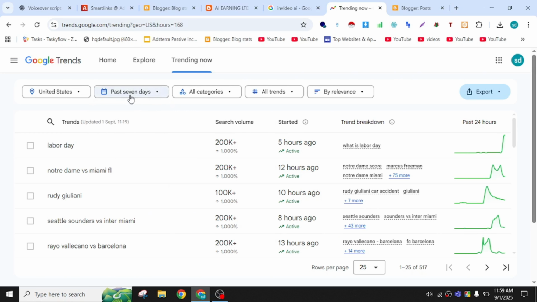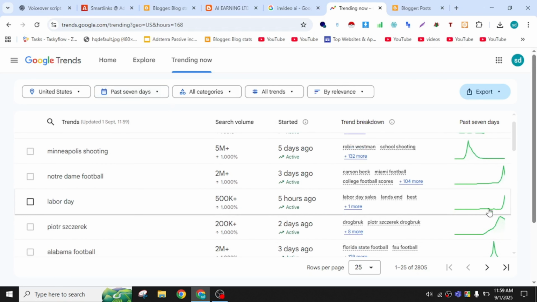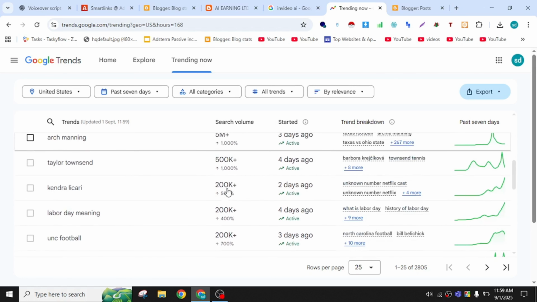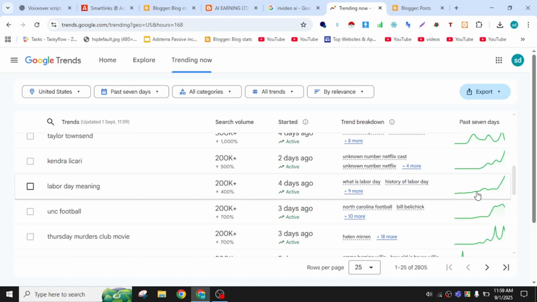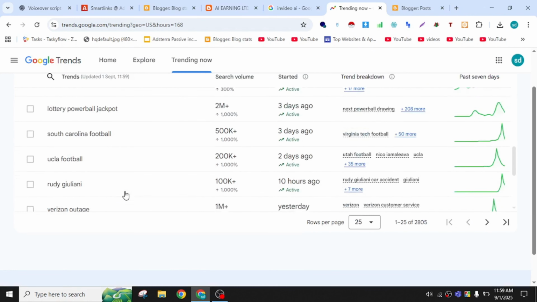So click on last 7 days, and as you can see, some trends are down, but whichever trend is going higher day by day, I will use that topic. As you can see, Labor Day is trending very high. Labor Day meaning and everything is fine, but today I'm going to share only one topic, Labor Day meaning, which is gradually rising.